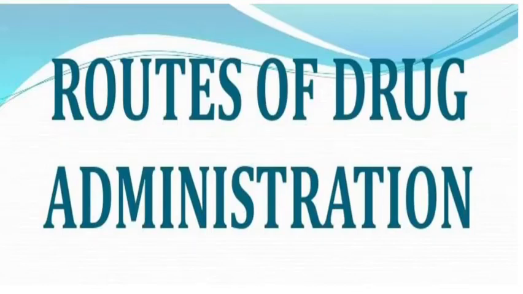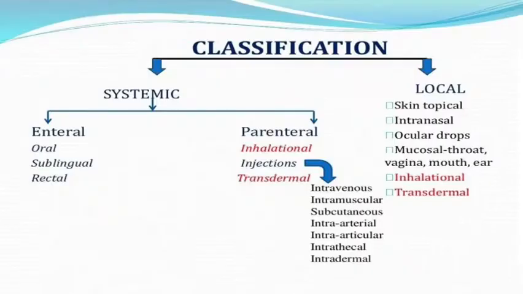Now we discuss the routes of drug administration in human beings. There are different routes of drug administration, either systemic or local. Systemic means its absorption is directly into the blood. Local means you just apply it where the action is needed, and it shows its action only there. But systemic shows a generalized action.